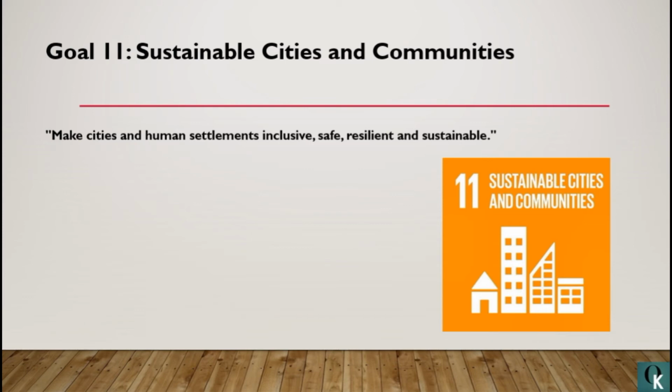Make cities and human settlement inclusive, safe, resilient, and sustainable. There are various indicators which would be used for measuring all these sustainable development goals, and according to these indicators, all these 17 goals would be measured.